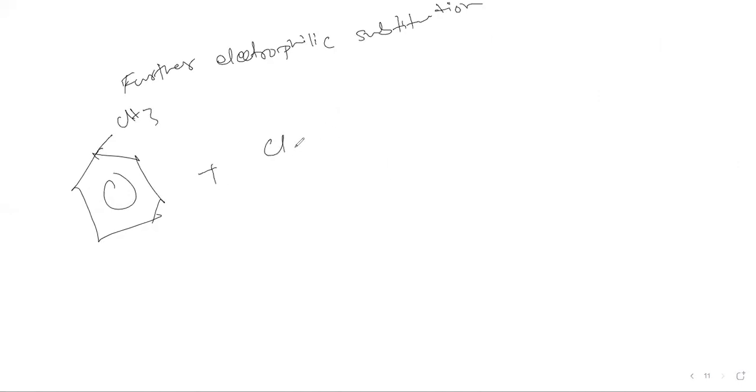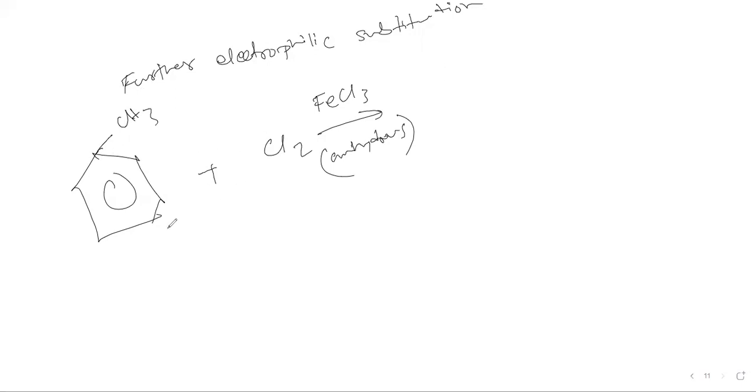Now let's say we have provided chlorine here. This is the situation. Okay, this is an anhydrous situation. So now how is it going to happen? Already one electrophilic substitution has taken place. How is it going to happen?